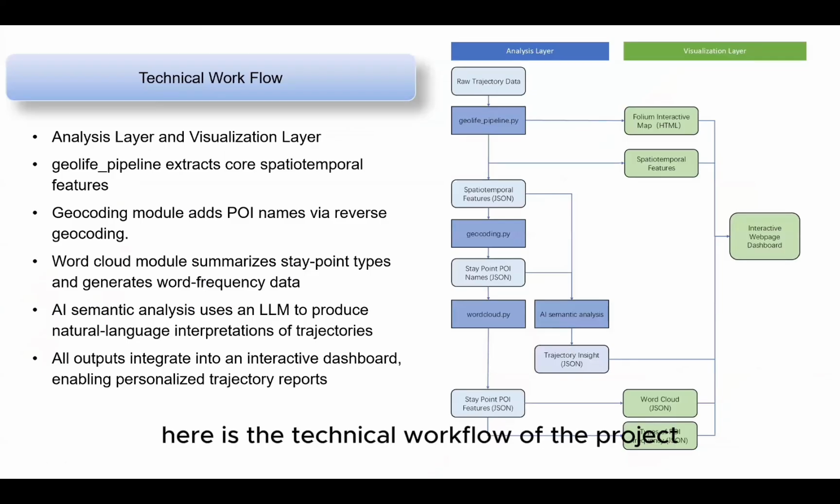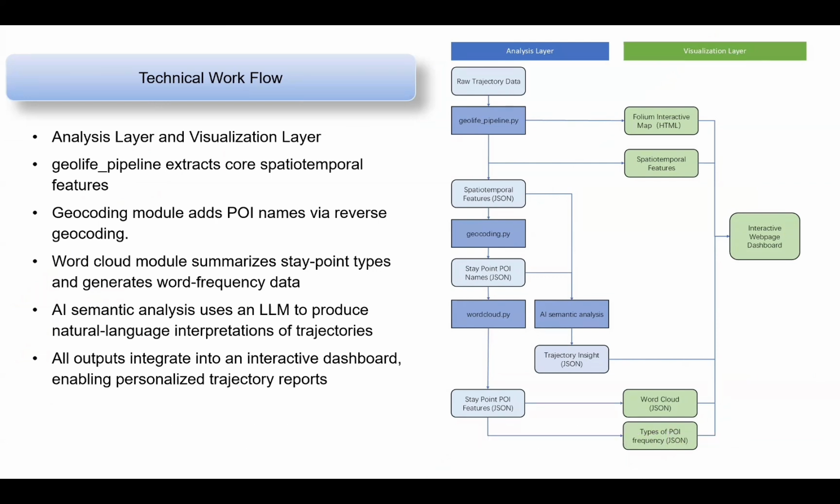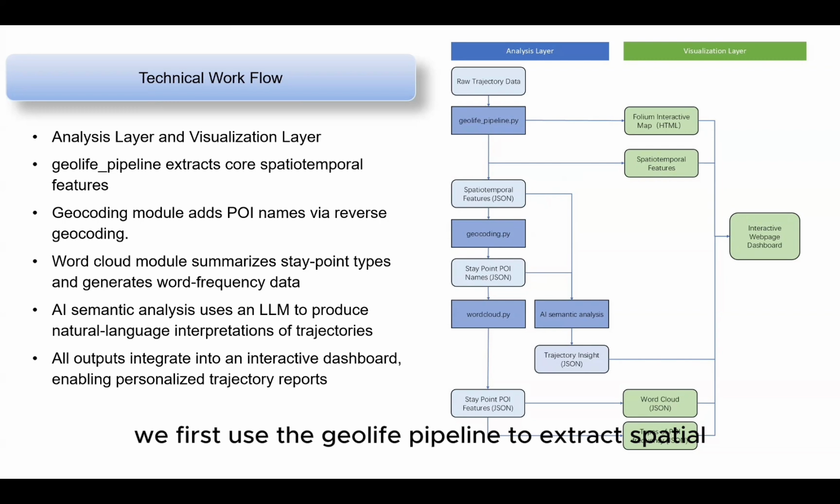Here is the technical workflow of the project. The entire framework is divided into two major parts, the analysis layer and the visualization layer. In brief, we first use the GeoLife pipeline to extract spatial temporal features. Then the geocoding module enriches the state points with POI names through reverse geocoding. Next, the word cloud module summarizes the main types of state points and generates word frequency data.